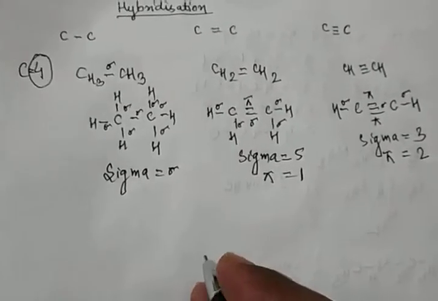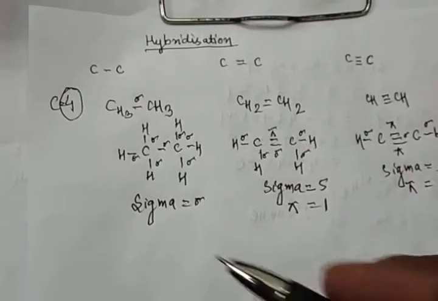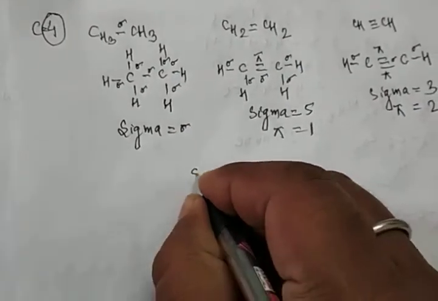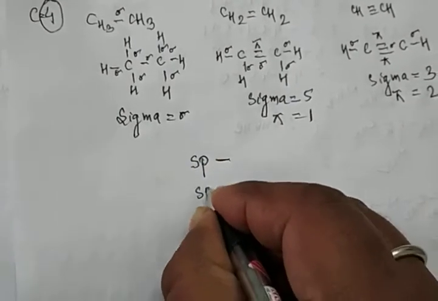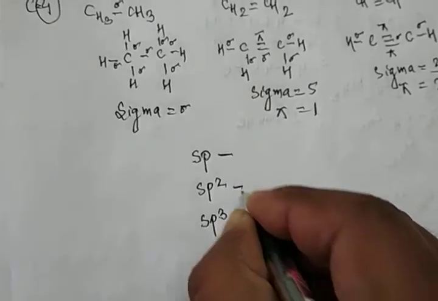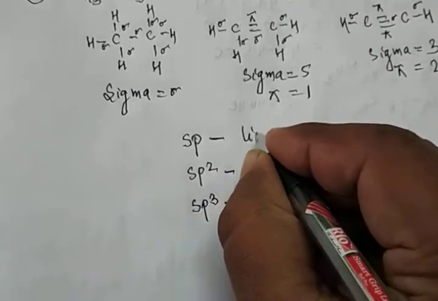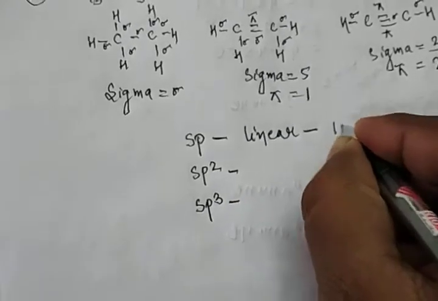Clear? Okay. Now there are two methods to find hybridization. First, there is sp, sp2 and sp3. We will discuss these 3 hybridizations. sp means a linear structure, and the angle between the bonds is 180 degrees.